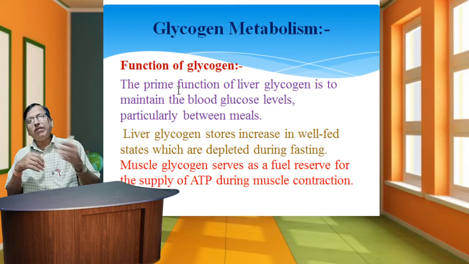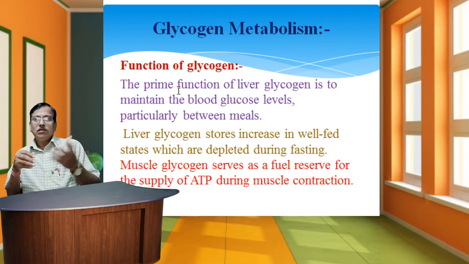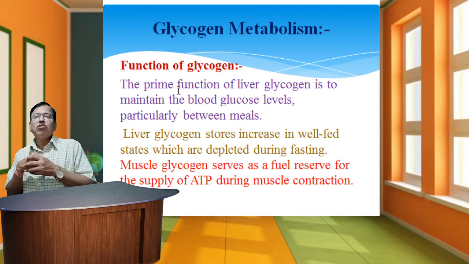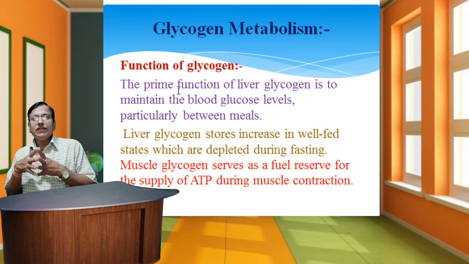At this time, the different components or specific chemical requirements are present in the food or meals. From these food materials, the glucose level is maintained in the blood, which is the most important function of glycogen.